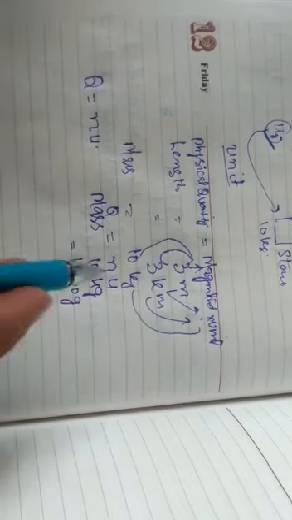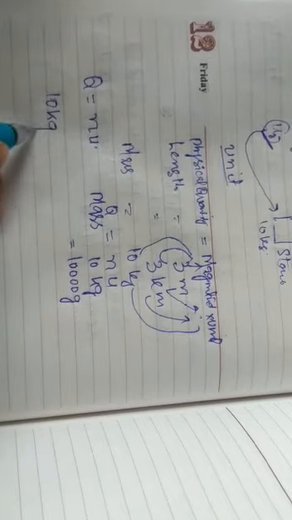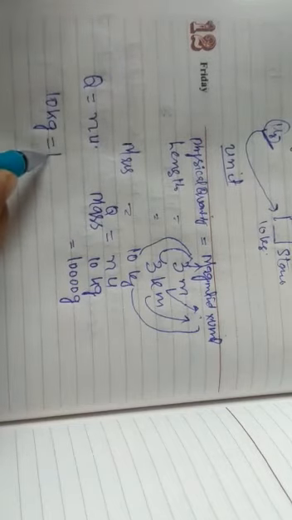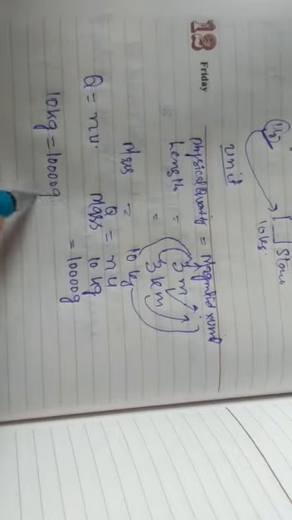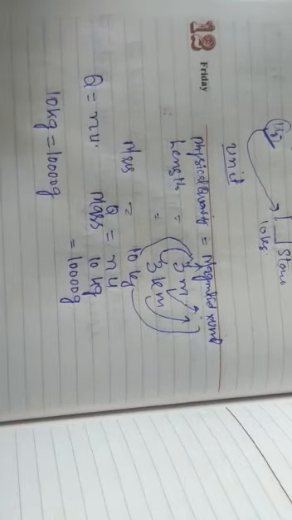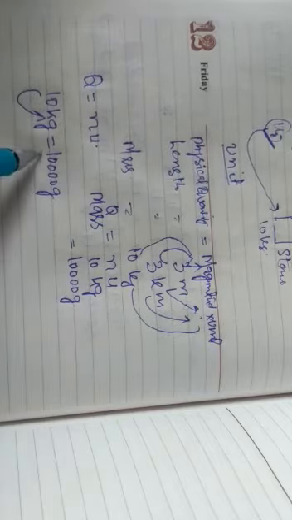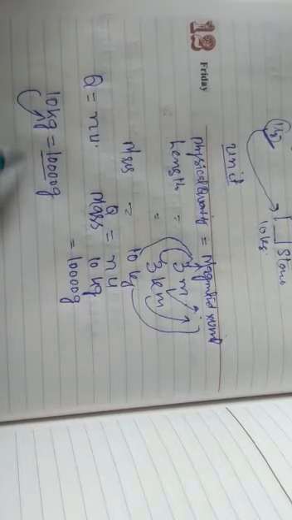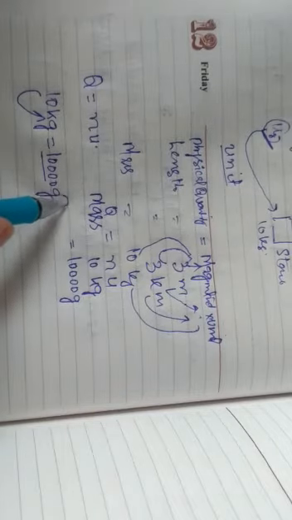So 10 kg equals 10,000 gram. In one case the numerical value is small and the unit is bigger, because kg is a bigger unit. In the other case, for the same quantity, the numerical value is large but the unit is small.